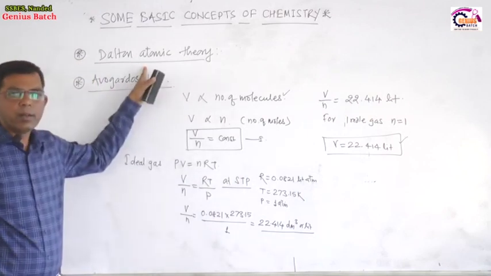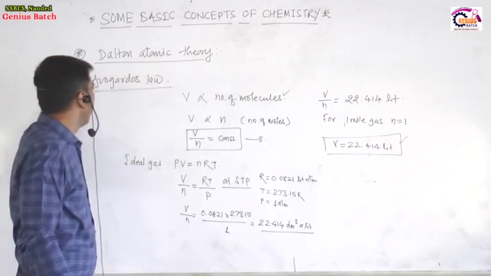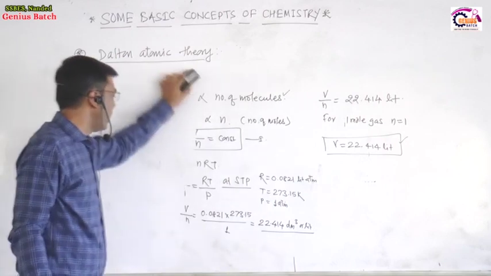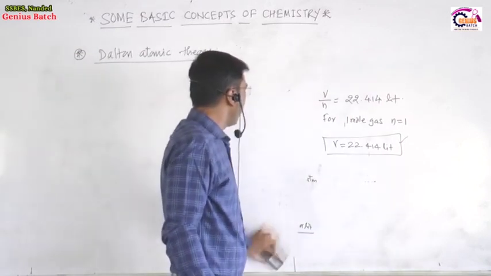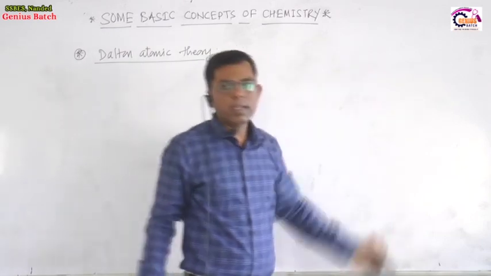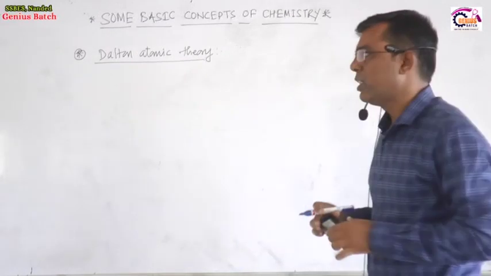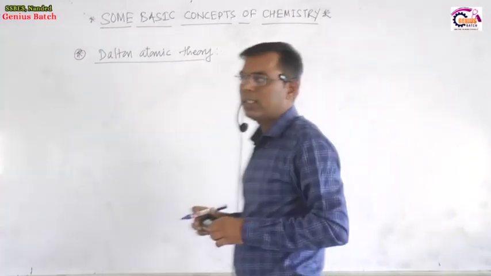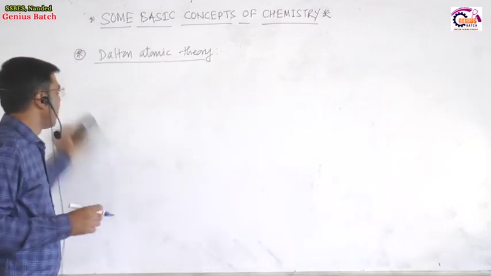It was explained by Dalton, and it comes under the heading of Dalton's atomic theory. So Avogadro's hypothesis we studied: under similar conditions of temperature and pressure, different gases having the same volume possess the same number of particles.